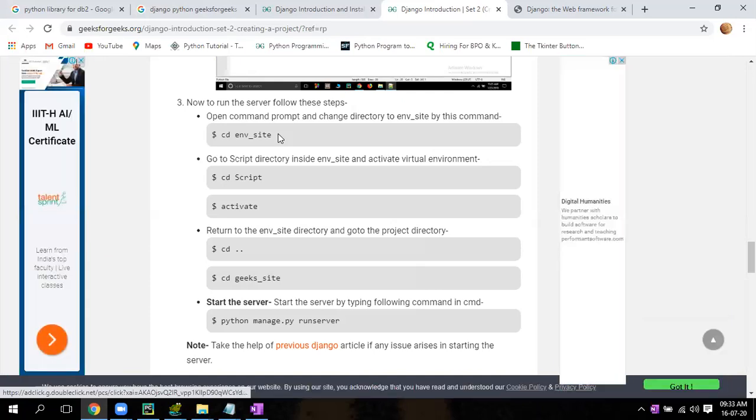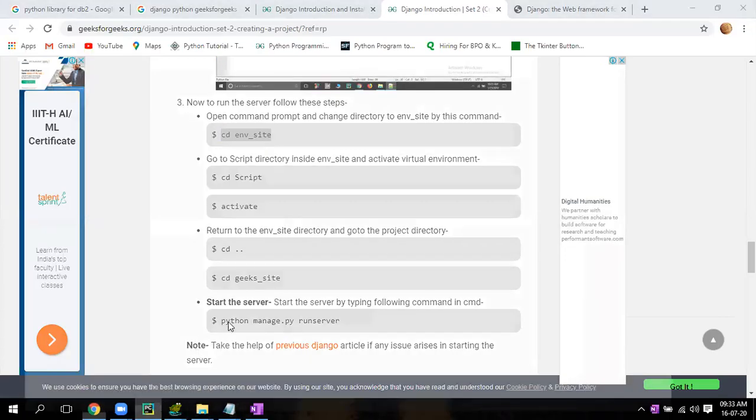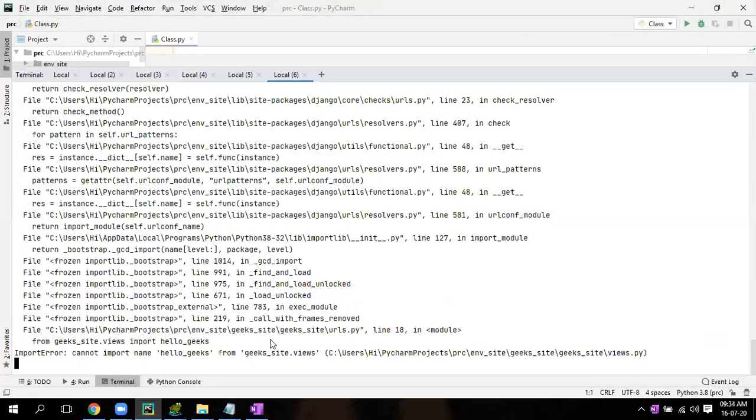Okay. Now CD ENV site. Copy that. Don't copy the $ sign. $ sign is for Unix environment. They have given that way. Now go to your PyCharm. One second. Let it be. You open one more editor.